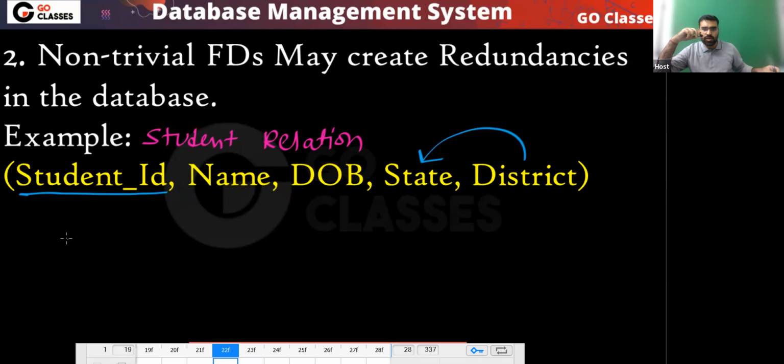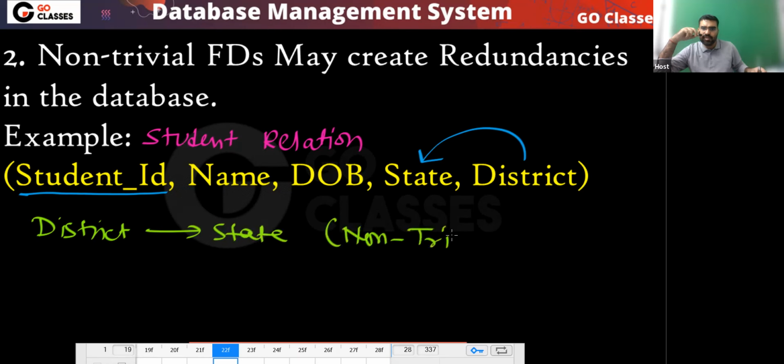Now, what can I say about this? District determines state. This is a non-trivial FD, correct? This is not a trivial FD. This is a non-trivial functional dependency.